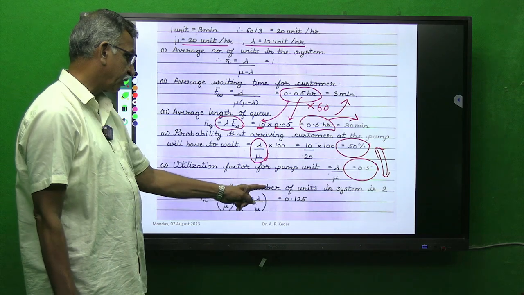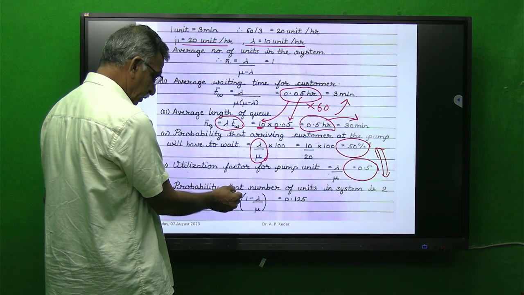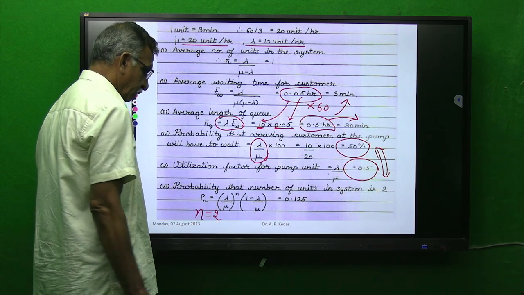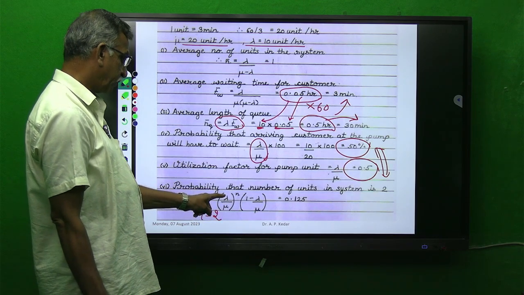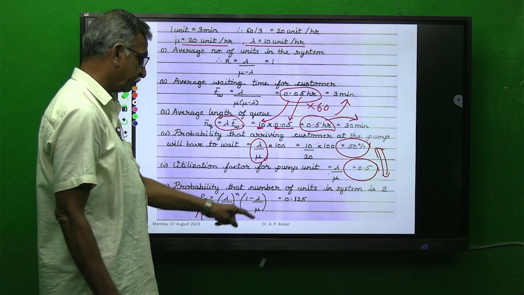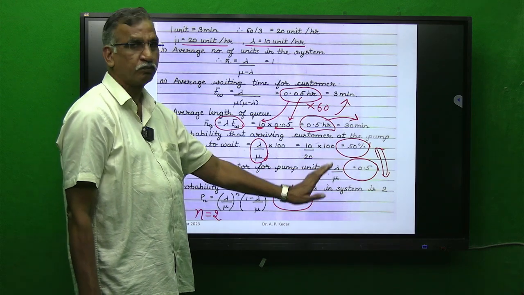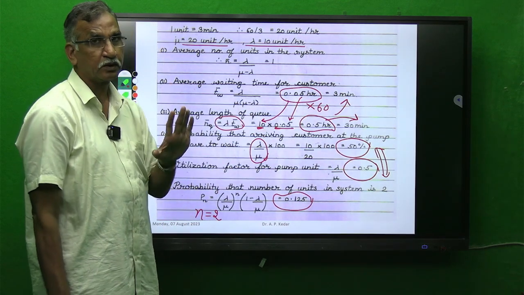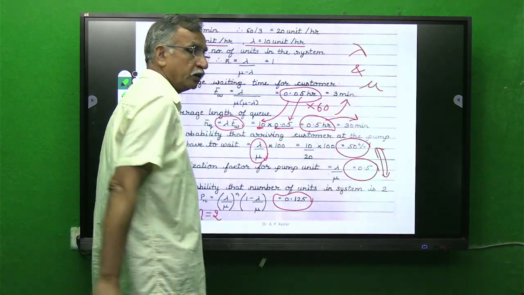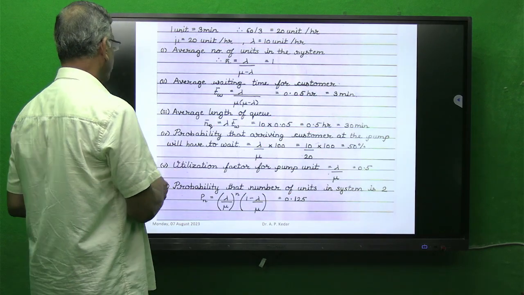And last, probability that the number of units in the system is 2. The formula is Pn, and here you have to replace n by 2. Wherever there is n, put 2, put the values of lambda and mu, n equal to 2, 1 minus lambda by mu, and you will get the probability as 0.125. So likewise, the main thing is you have to bring lambda and mu to the same unit, a common unit platform. Let's go for other problems.